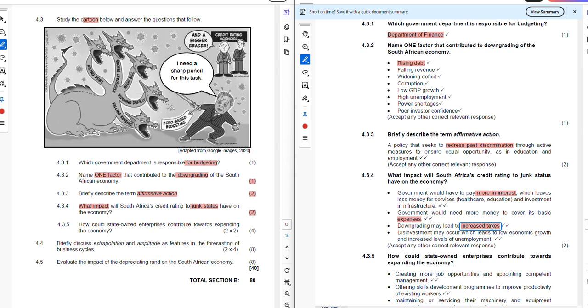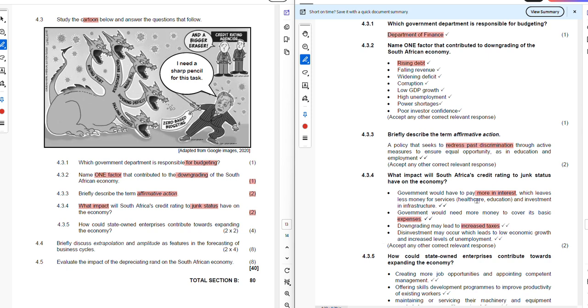And by doing that, they will have to go and increase the taxes, thereby increasing the revenue of the country. This investment may occur, which leads to low economic growth and an increased level of unemployment. Right. So now these are part of the things that you would have said.